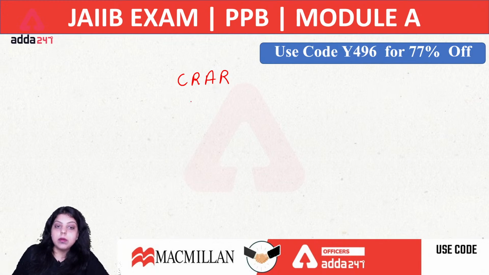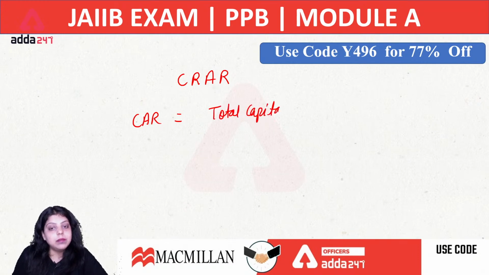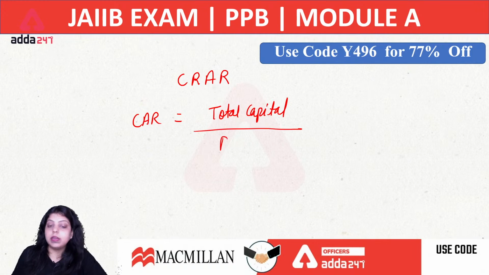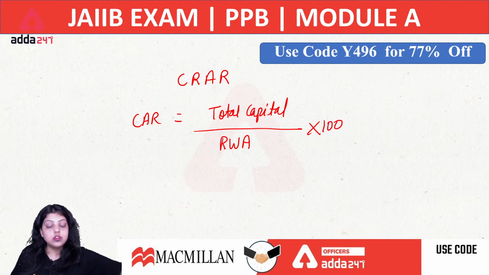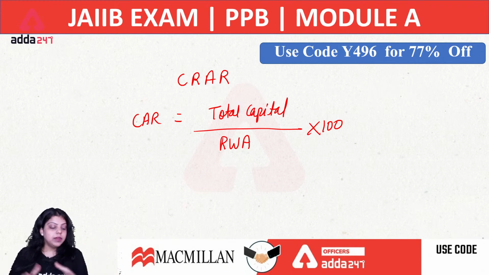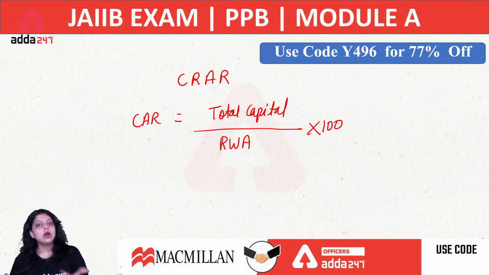So when we are talking about capital adequacy ratio, how to calculate this? Capital adequacy ratio will be equal to your total capital divided by your risk-weighted assets, not risk-free assets, risk-weighted assets, into 100. Now what is risk-weighted asset? The asset which the bank or financial institution has provided for loan. When you are giving a loan, the amount of loan you have given to the public becomes a risky asset for you. It can be returned by the public or it cannot be returned by the public.